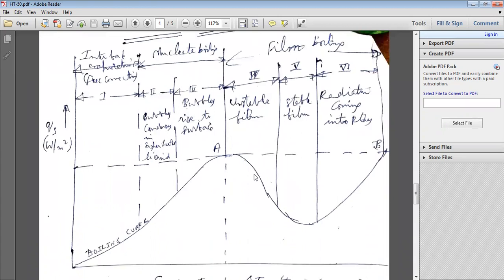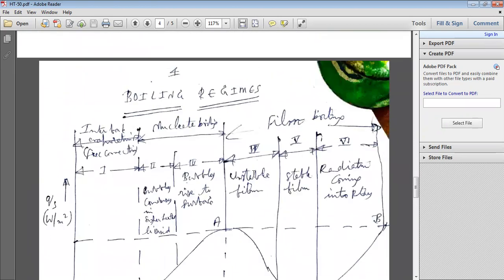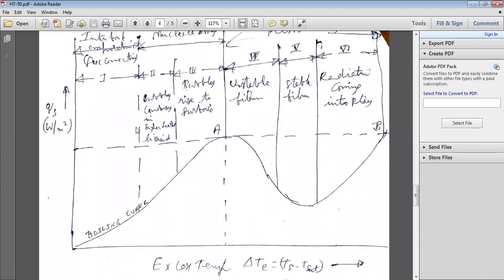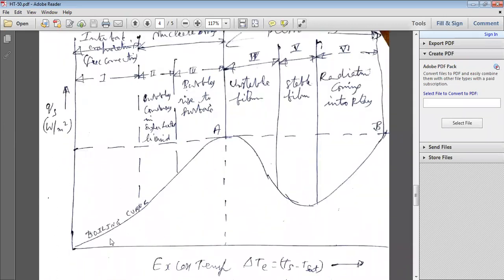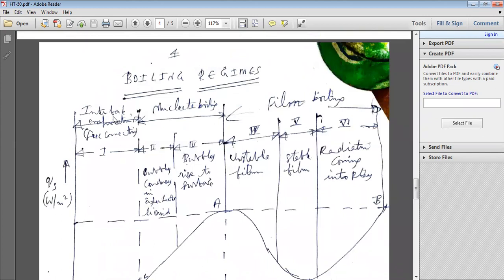Following that, if you draw the boiling curve between heat flux q, watt per meter square, where heat flux q is equal to capital Q by area, taking the heat flux on the y-axis and excess temperature delta T on the x-axis, this curve is known as the boiling curve. There is interface evaporation, the free convection evaporation.